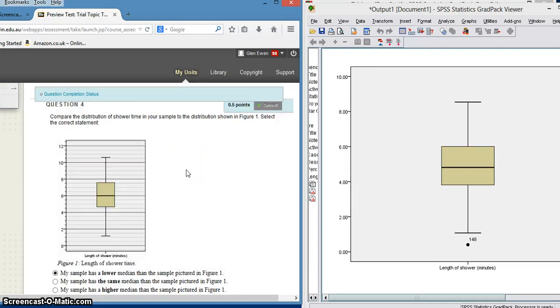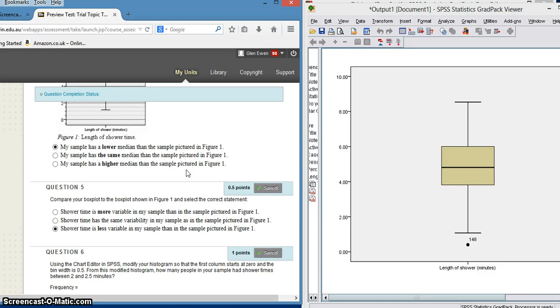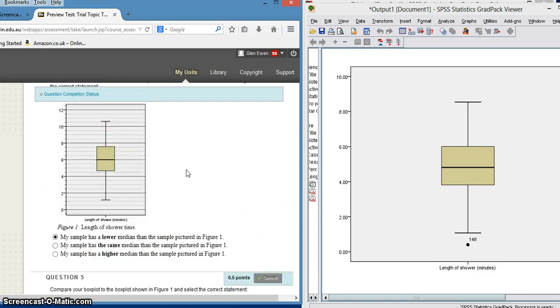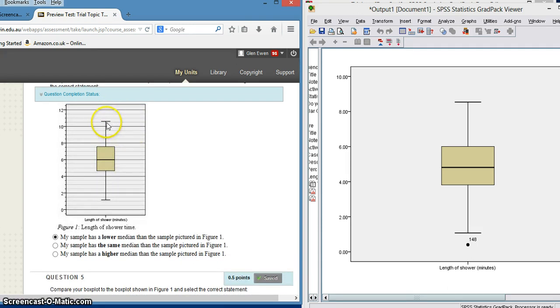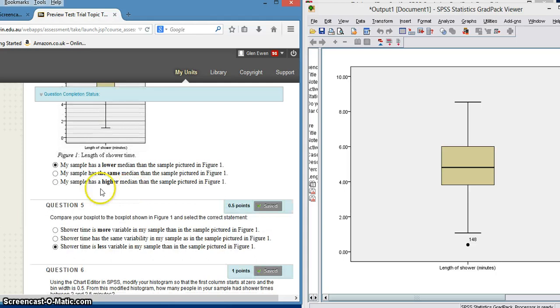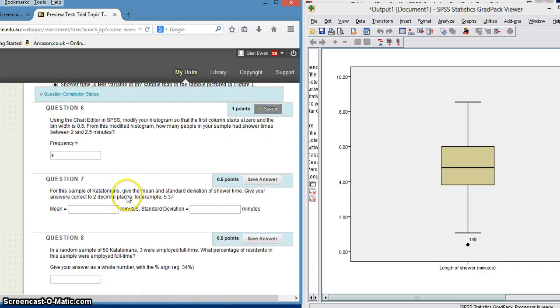So we're talking about the variability, and our shower time is less variable. The reason it's less variable is we can look at a couple of things there. Our high is up to 11. Ours is nowhere near that for our highest score. Our lowest score would give us the range, and also looking at the spread of the scores here, we can say that my sample, the shower time, is less variable, so there's less variability in the data that we've collected.